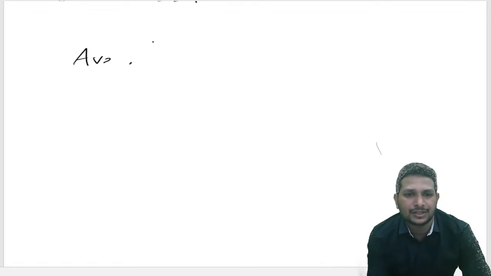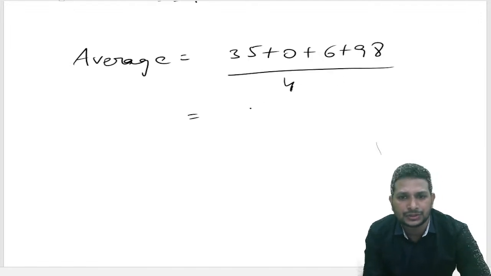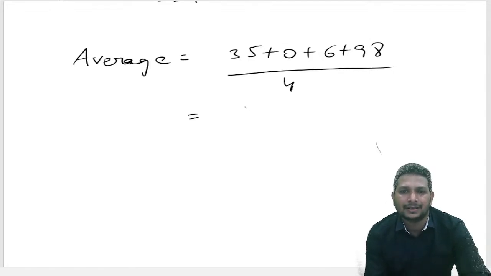Average equals the scores they gave: 35, 0, 6, 98. How many observations are there? 4. 35 plus 6, 41. 41 plus 98, 139, by 4.